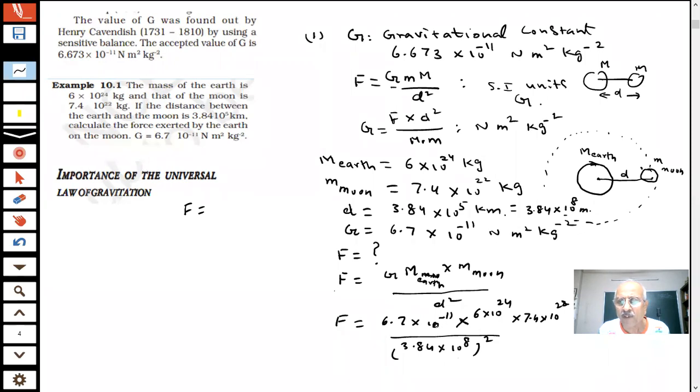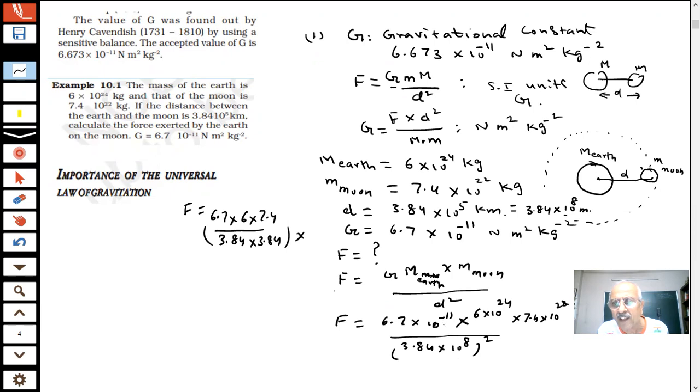Oh, okay. Actually, how do we calculate such things? I'm just trying to tell you for the paper. There will be some numerical on this. What I will do is take 6.7, 6, and 7.4 together, and in the denominator 3.84 into 3.84. This I am taking separately, and I am collecting the 10 powers now.